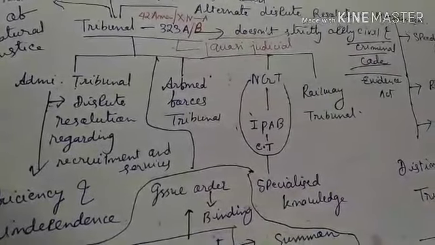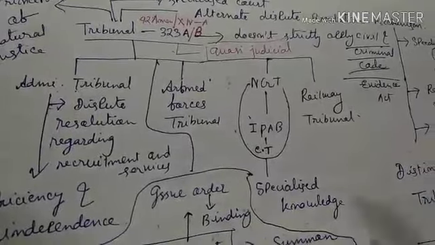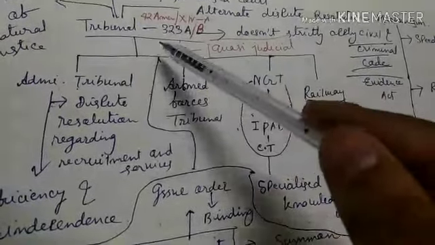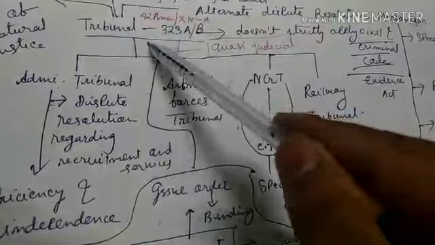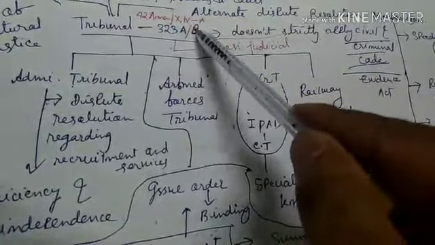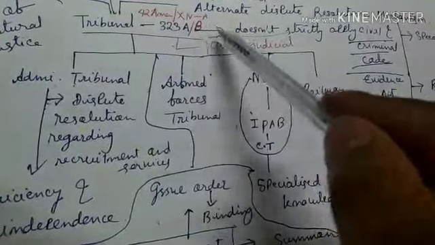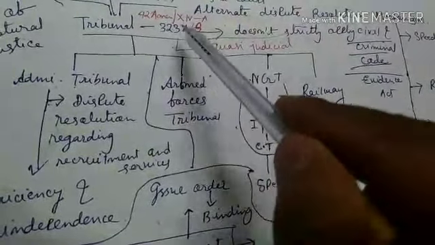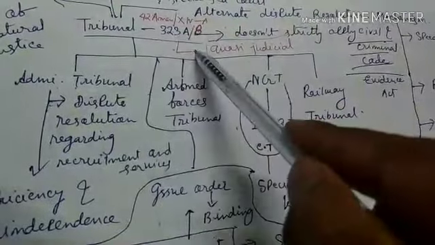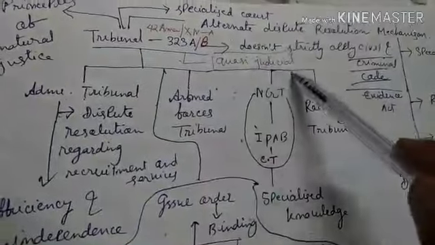Then coming to the matter of tribunal, it is very important to discuss from the pre and mains point of view. In the Indian Constitution, this provision was included through the 42nd Amendment Act in Part 14A. Articles are 323A and 323B. 323A deals with administrative tribunals and 323B deals with the tribunals related with other matters.